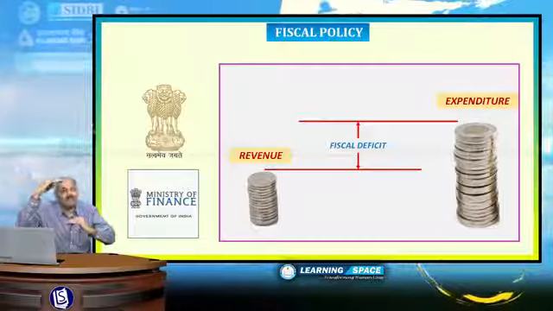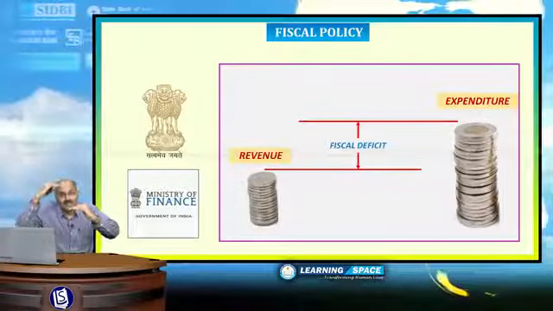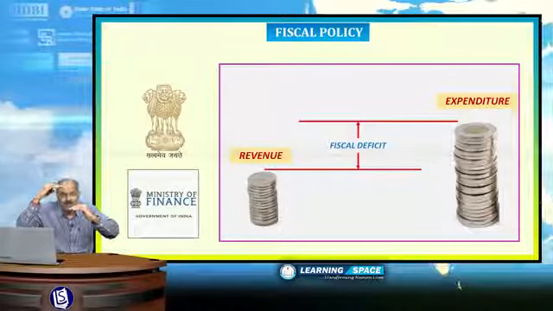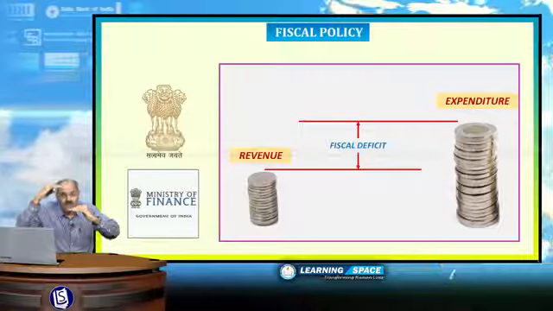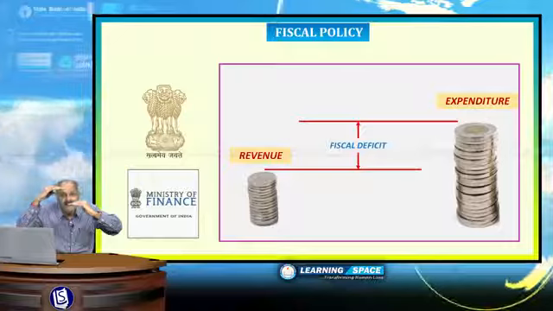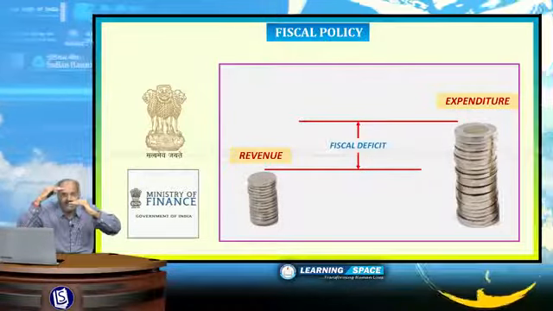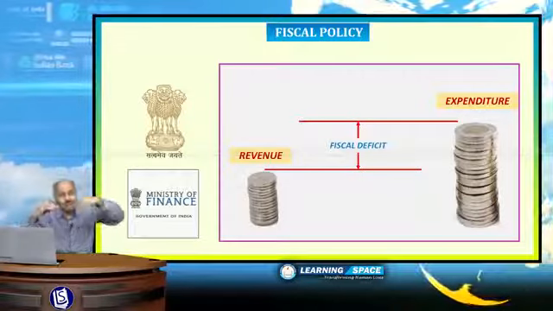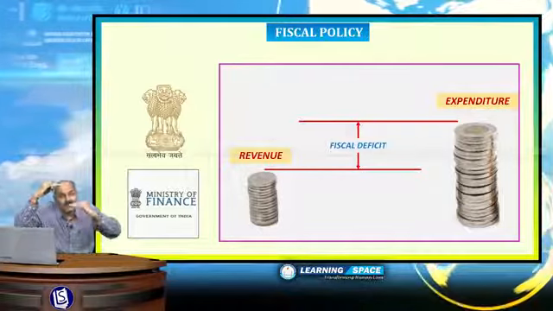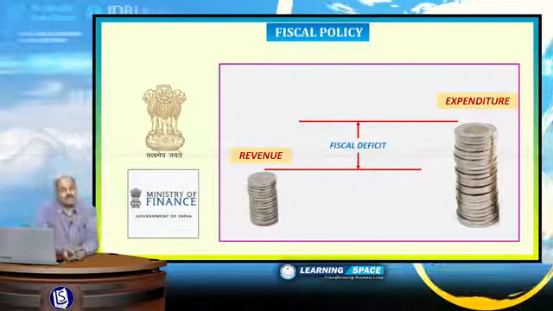Any government will try to improve revenue and reduce expenditure. It is true for any household also. Expenditure should be reduced as much as possible and revenue increased as high as possible, so the gap should be reduced. That is fiscal deficit, and this is fiscal policy.